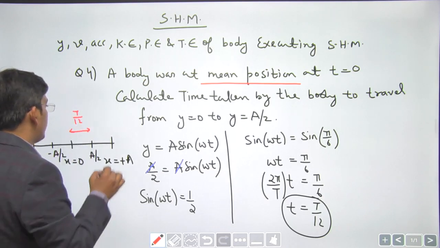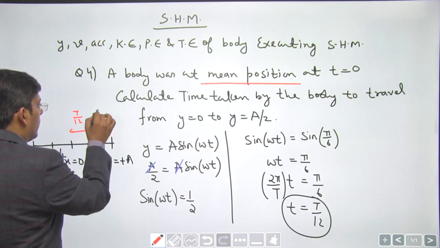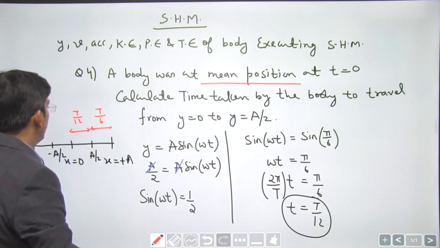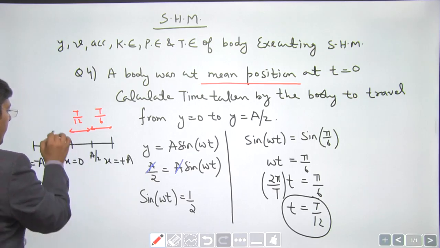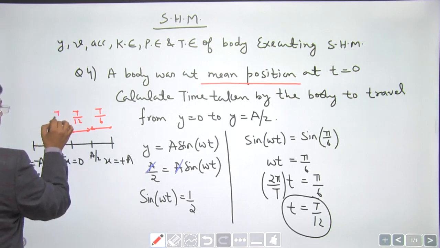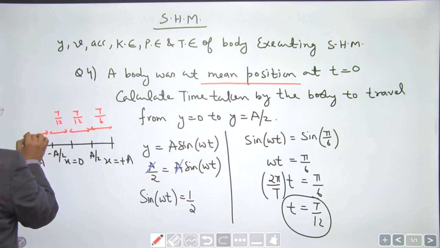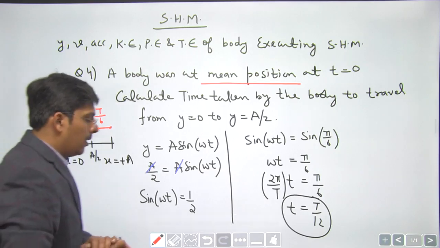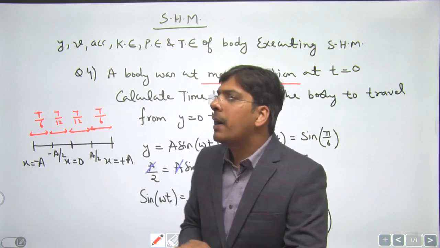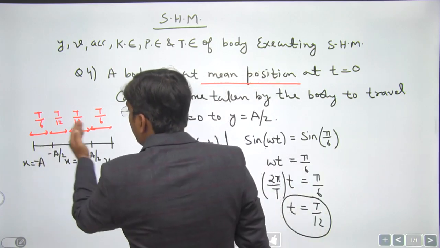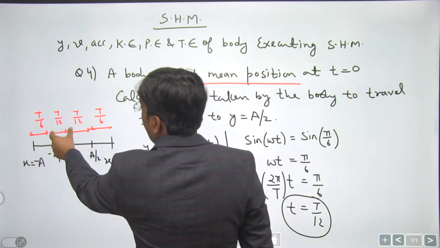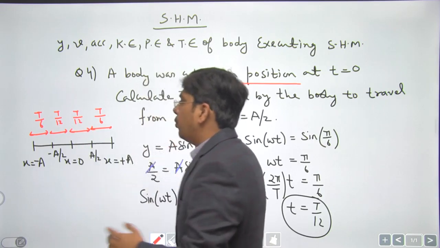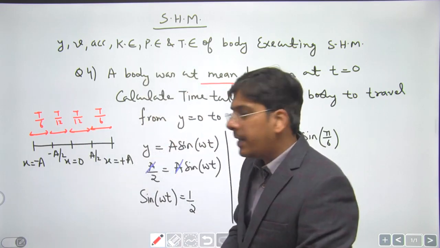T by 4 minus T by 12 becomes T by 6. Yes, is it? Yes, it is, right? This time is again T by 12. This time is again T by 6. So if someone asks you what is the minimum time taken by the particle to travel from minus a by 2 to plus a by 2, then your answer will be T by 12 plus T by 12, that is T by 6, right, dear students?